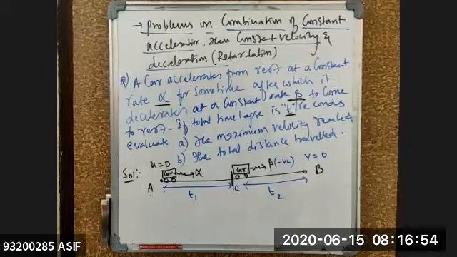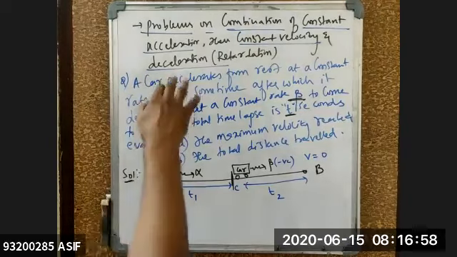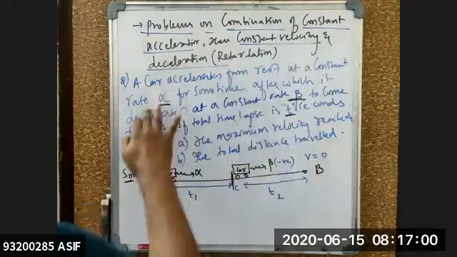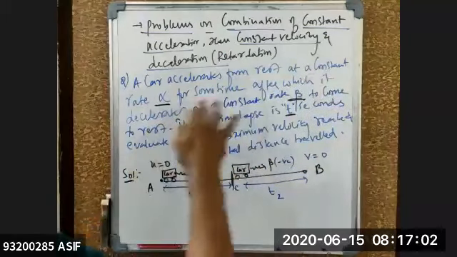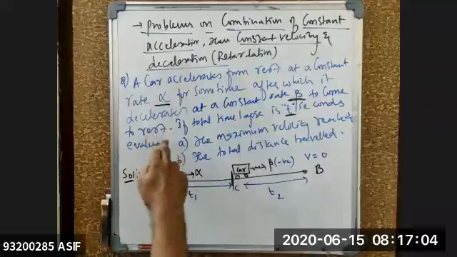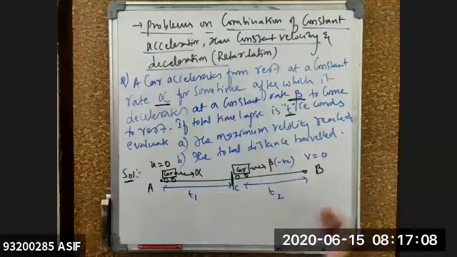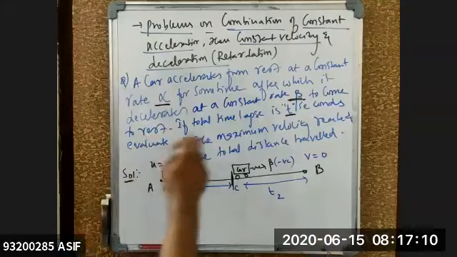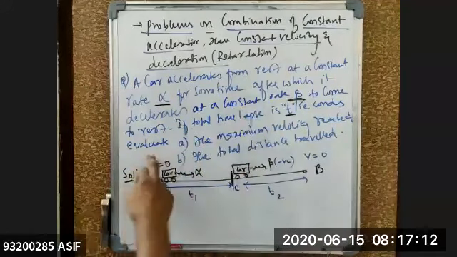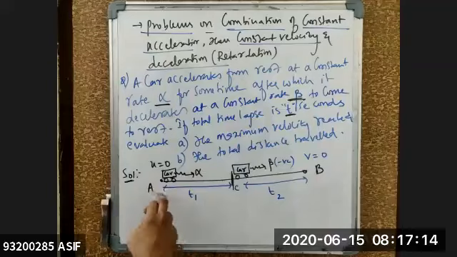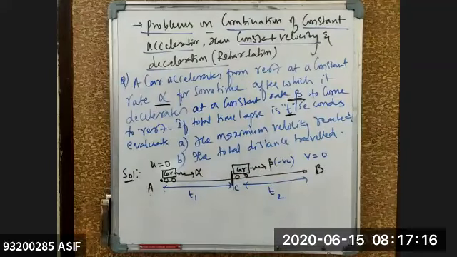This is the question, what exactly it is trying to give me for the given conditions. Now what it is asking is, when a car is accelerating from the rest at a constant rate alpha for some time, after which it decelerates at a constant rate beta to come to the rest, and the total time lapse is given as t seconds, evaluate the maximum velocity reached. That means at what position this car may be having maximum velocity is being asked right now.